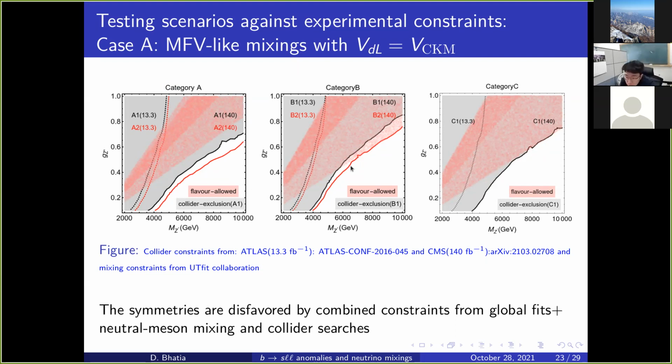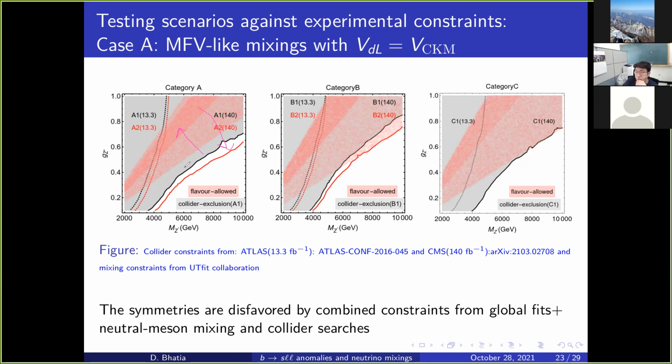So then what should we do? There are two ways to handle this problem. First, maybe we can try adding more particles, which would reduce the branching ratio of Z to mu mu, so that these collider contours would shift upwards, right? Or we can try to shift the global fit contours downward. These are the two ways we can get a combined solution.